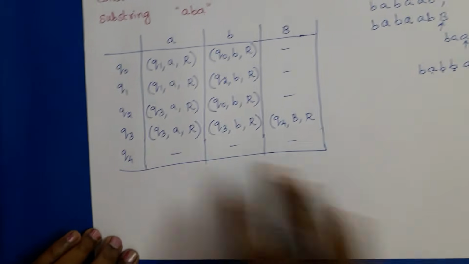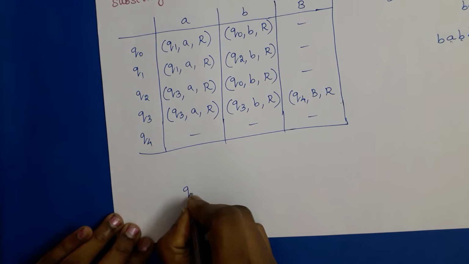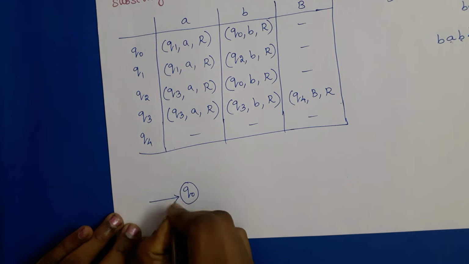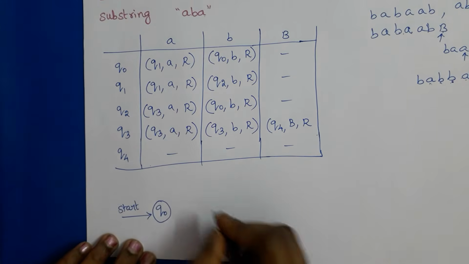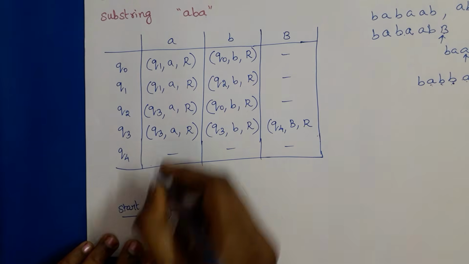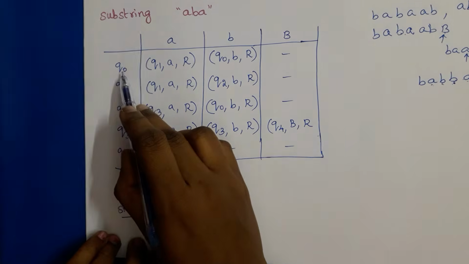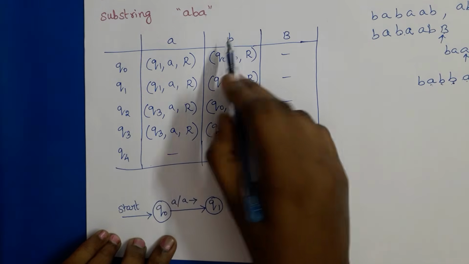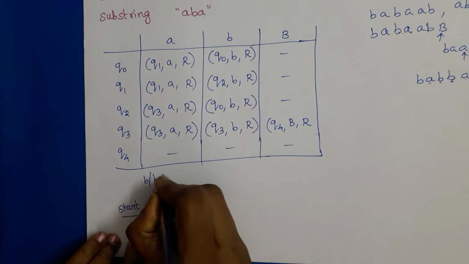Okay. So the transition diagram representation for this is Q naught as a start state. If A is a tape symbol, then we need to enter into state Q1. So A/A right move. In Q naught, suppose B is a tape symbol, we should remain in the same state. So B/B right move.